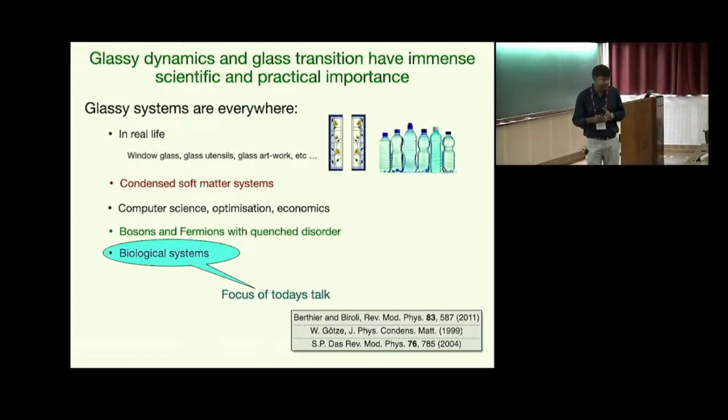It's important because it appears in many facets, both in real life as well as in scientific problems. For example, in window glass, glass utensils, artwork, etc., and both in hard and soft condensed matter physics. But recently, it has been shown that in many biological systems, this glass-like aspect is observed. And I'm going to give three classes of systems.